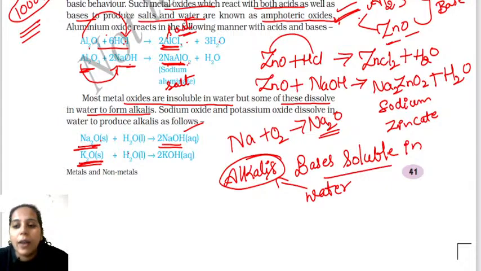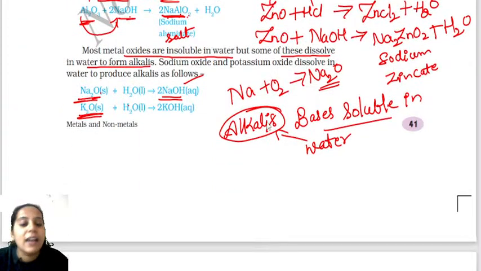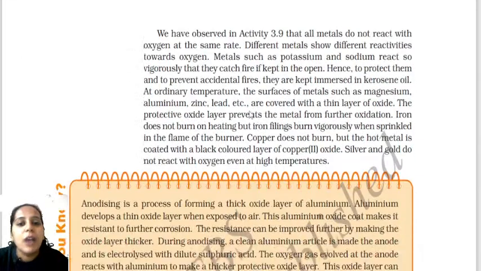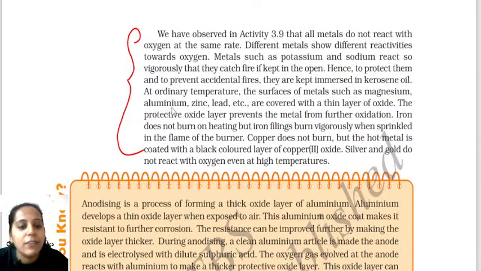Clear, right? Okay, now listen here, children. Do not get interruption in between the class. Concentrate and learn. It's very important for your examination. So now that we understood so many things, what happens when metal is burned in the presence of oxygen, you must know this, children. See, all the metals do not react with the oxygen at the same rate. You have seen, right? Sodium showed different reaction.